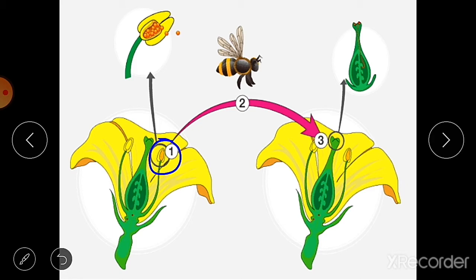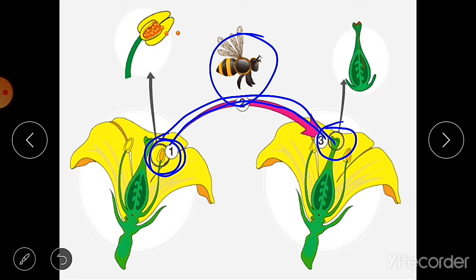They are carried by this insect, a bee, and are transferred to the stigma of the other flower on the same plant. This transfer of pollen grains from this anther to the stigma of this flower is known as self pollination. It occurs in the same flower, or it can occur in another flower of the same plant.